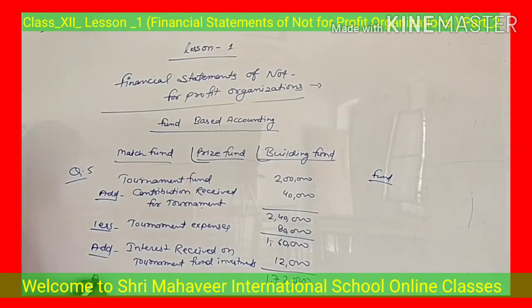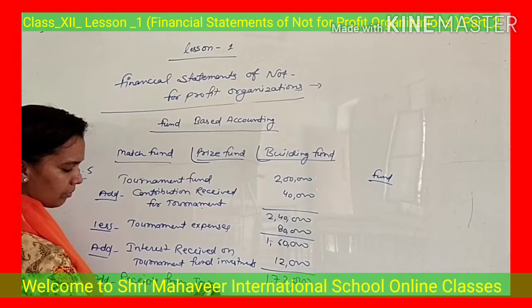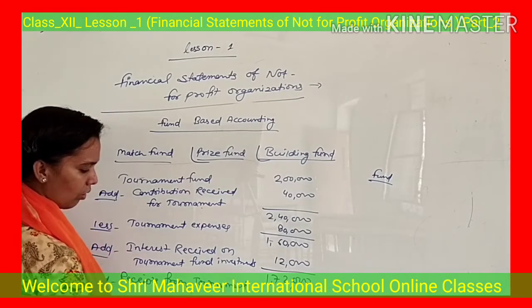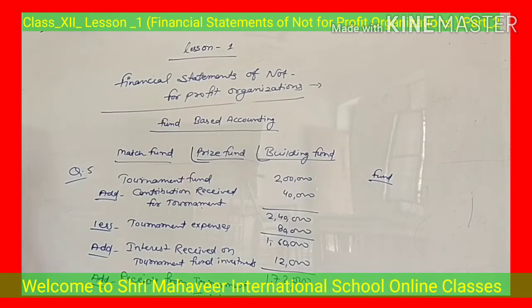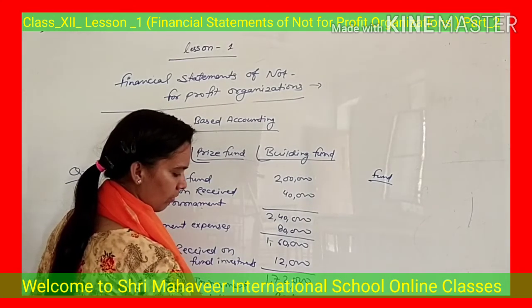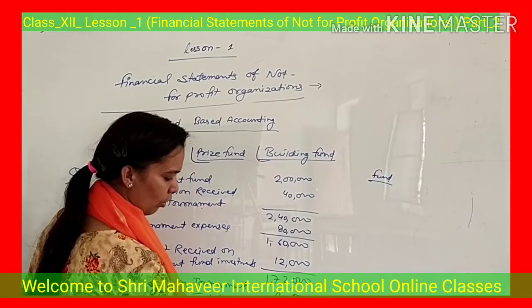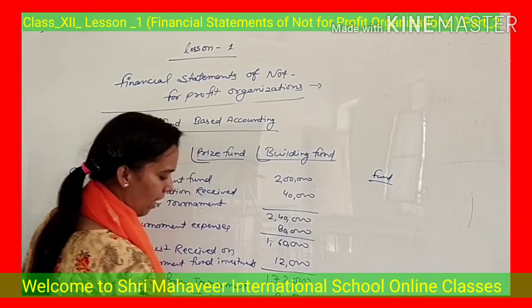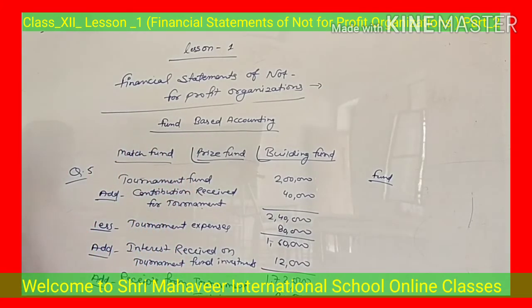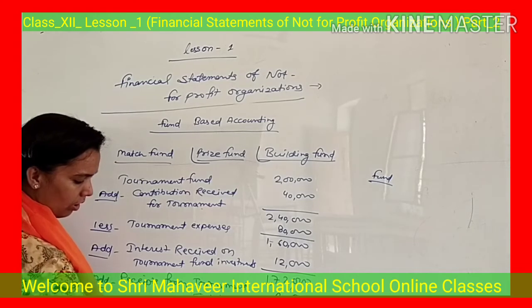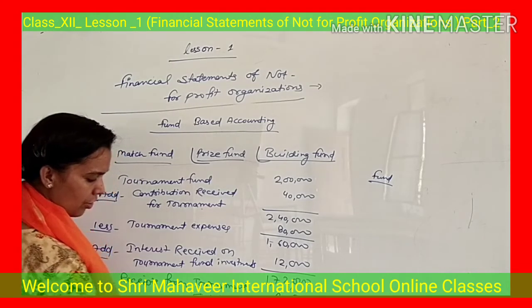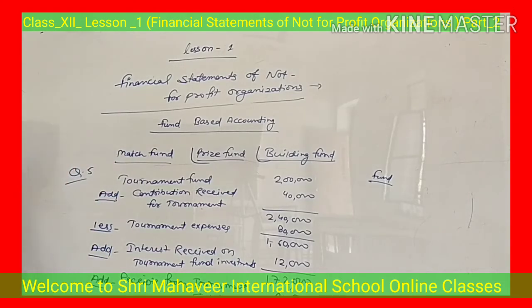This is also a receipt. Receipts from tournament tickets, the amount is 20,000. So you can say that your tournament fund at the end of the year is 1,92,000. And this tournament fund will be shown on the liability side of the balance sheet. All the funds will be shown on the liability side of the balance sheet.